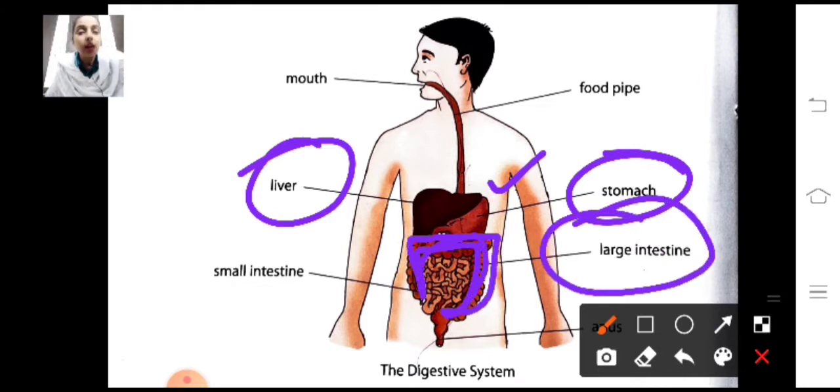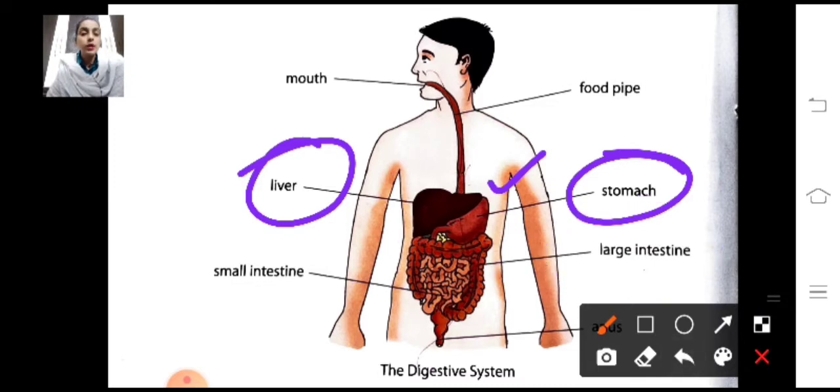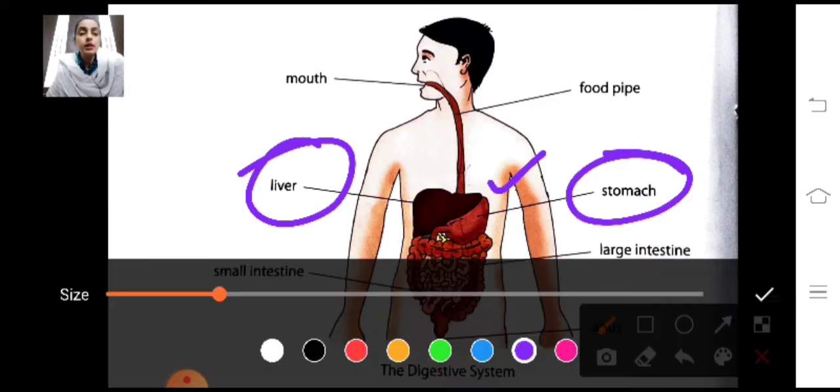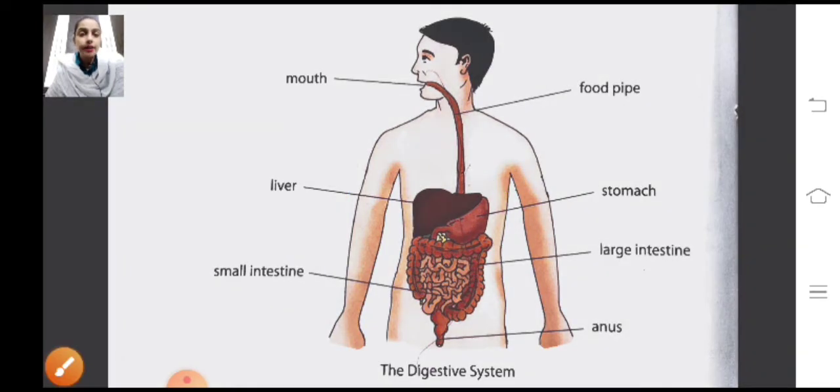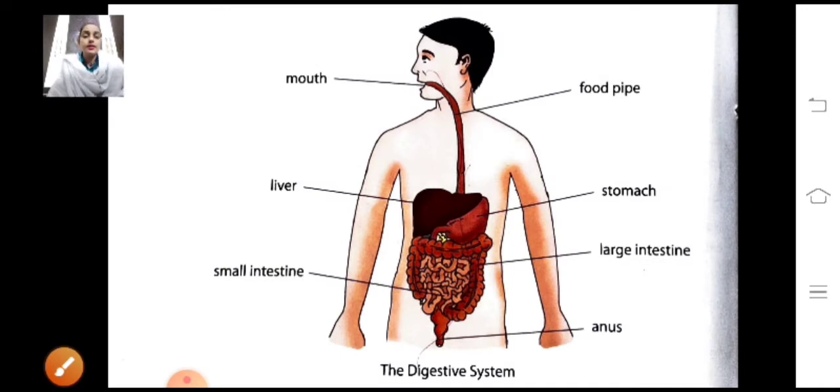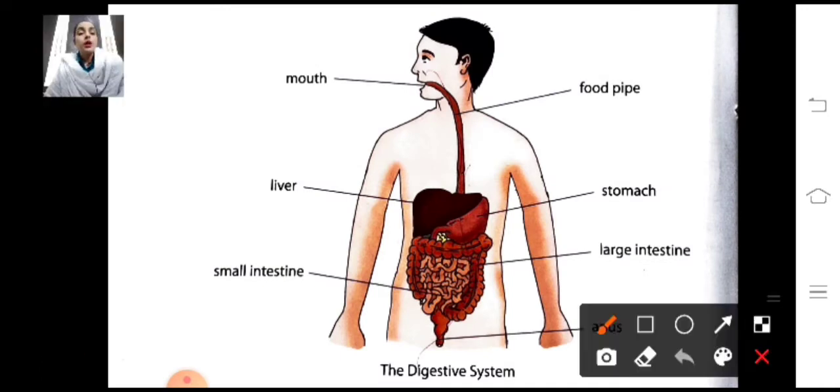And what is the small intestine? You can see here these light colored tube structures. They are known as the small intestine. And at the last, the food goes to our anus. This is the anus from which the waste of our body gets out. So these are the parts of the digestive system.